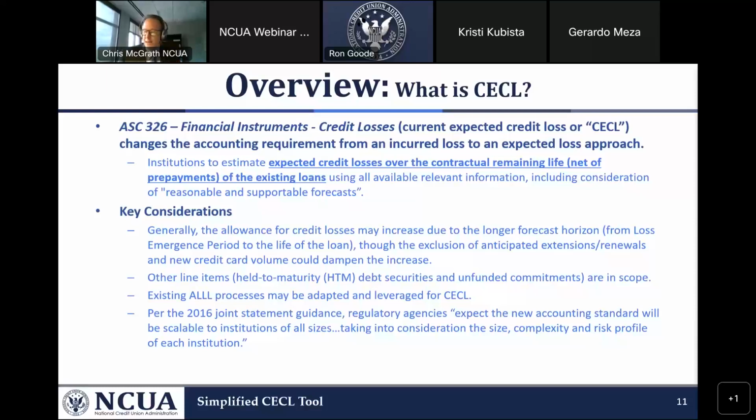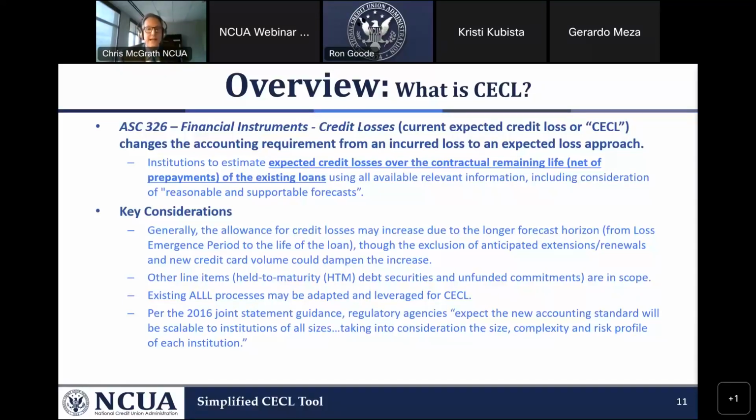There's a lot of words on this page, but really CECL at its core is trying to get us to a better place. It's trying to get us to be able to estimate the losses on our loans, on our debt securities, and to be not only thinking about what has happened in the past, but going forward, thinking about the future economy and how that will affect our ability to make collections.